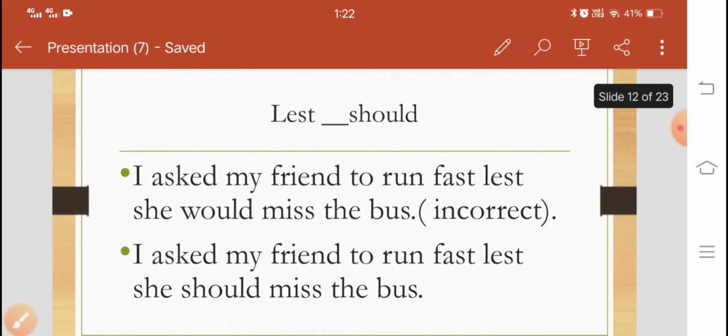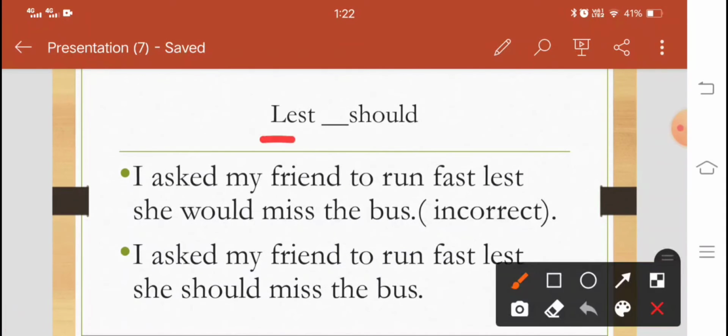Lest, should. When we use lest, it should be followed by should. I asked my friend to run fast lest she would miss the bus. कहीं बस मिस ना हो जाए. In that sense, would is used here. That is wrong. What is the correct? She should miss the bus. I asked my friend to run fast lest she should miss the bus.